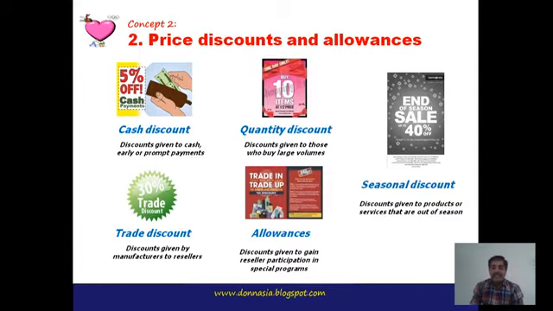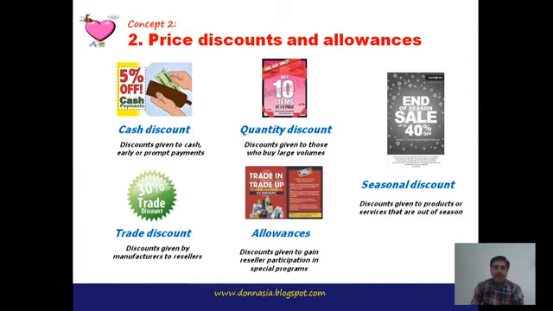Then next is seasonal discount. Discounts are given on products or services that are out of season. Some products are sold only in a particular season, so during the off season we can provide a discount, and in this way we can get customers and generate sales, like an end of season sale of up to 40% off.